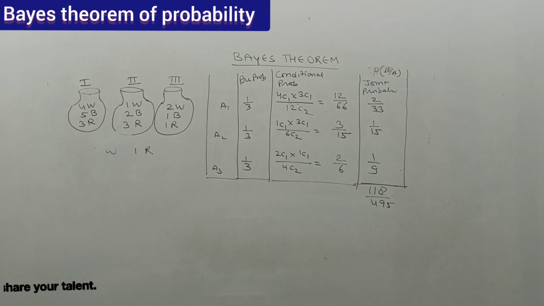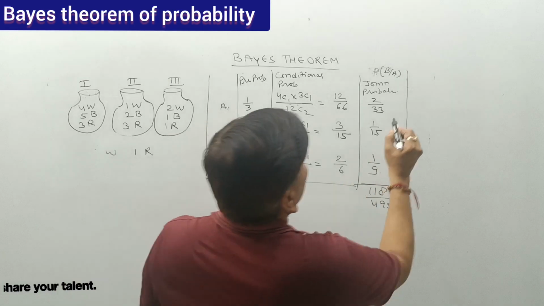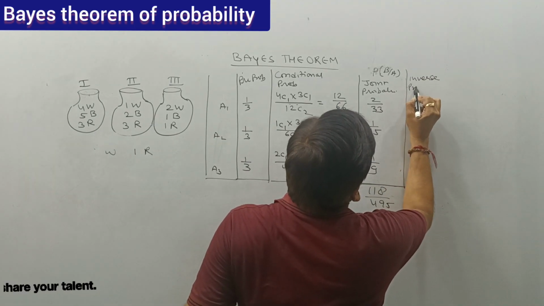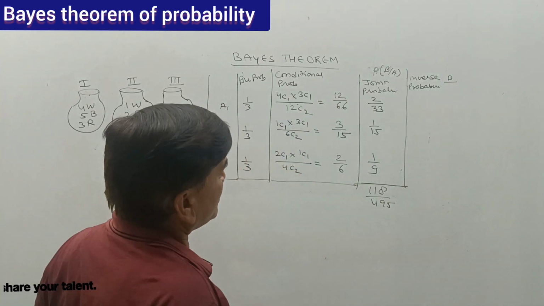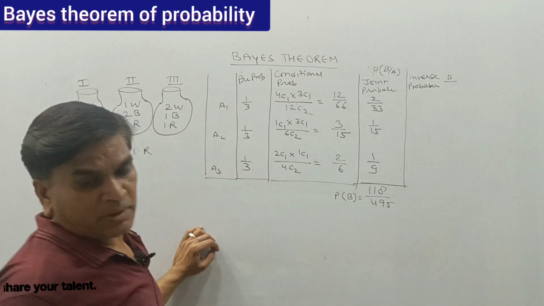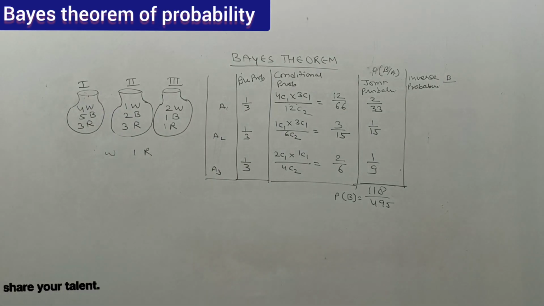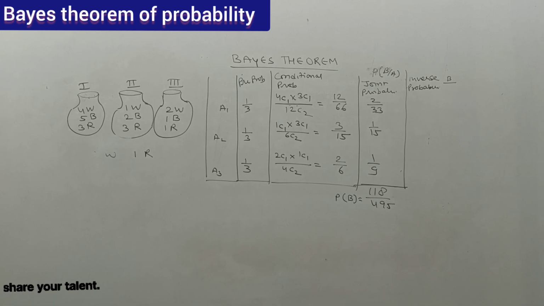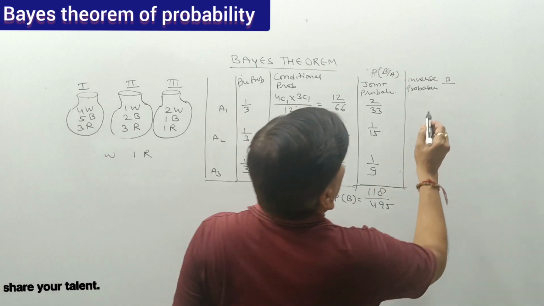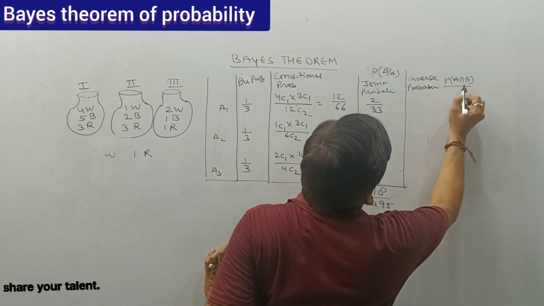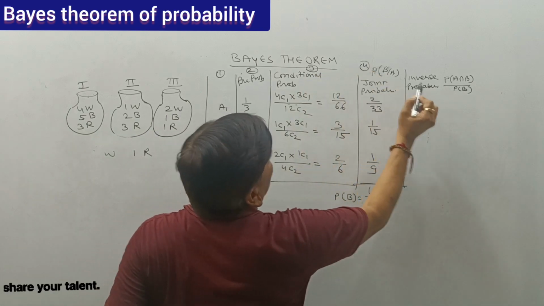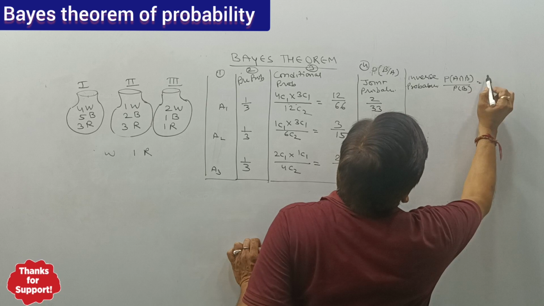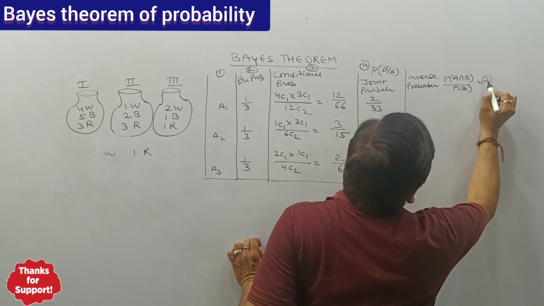We have reverse probability, inverse probability, that is B given, divided by the probability of B. So for calculating inverse probability, we have probability of A intersection B divided by probability of B. Or we can say that this is 1, this is 2, this is 3 and this is 4. So we can say that will be 3 upon 4.